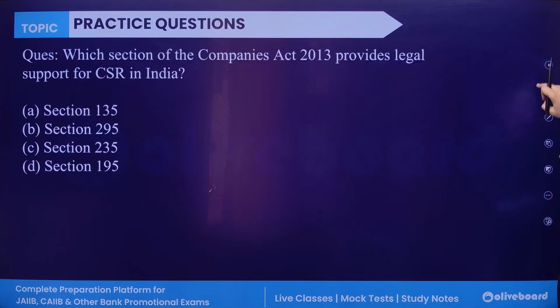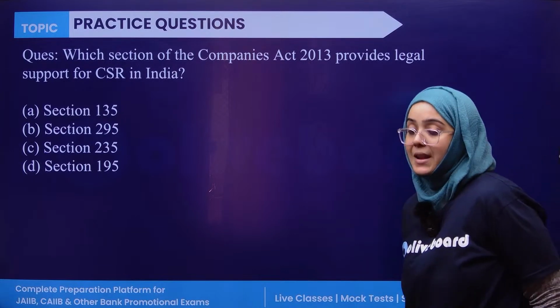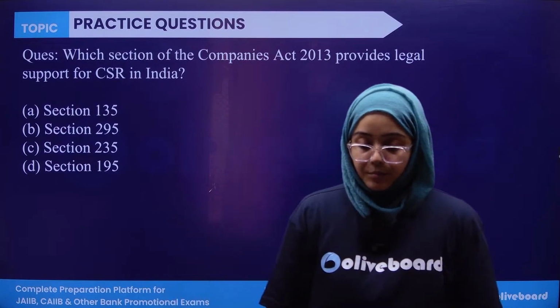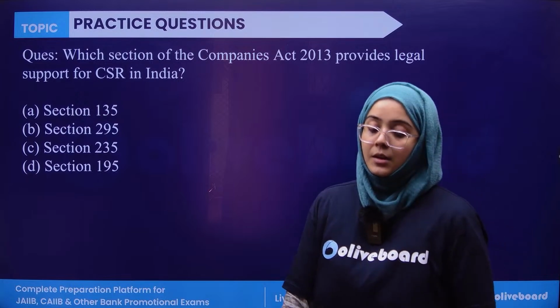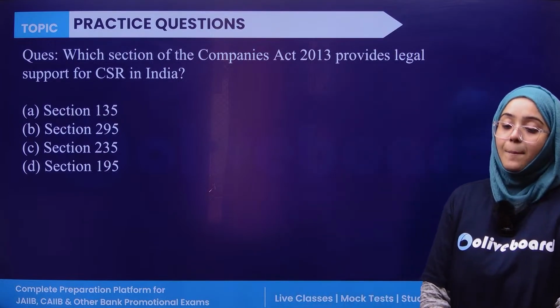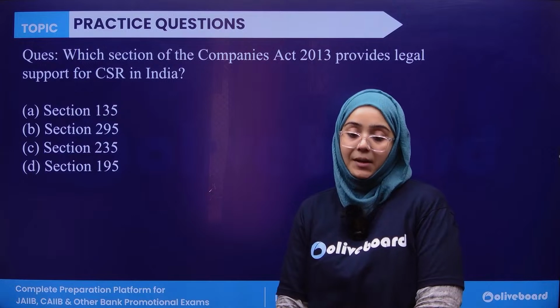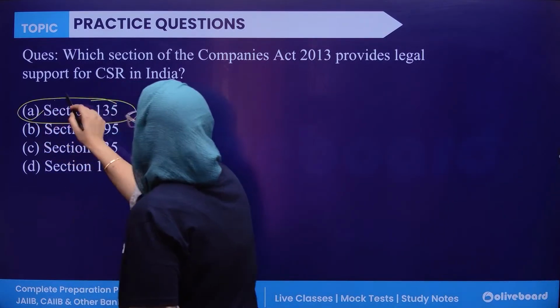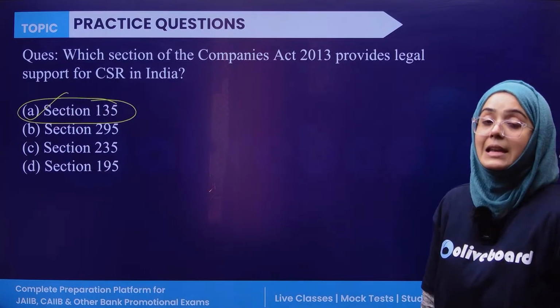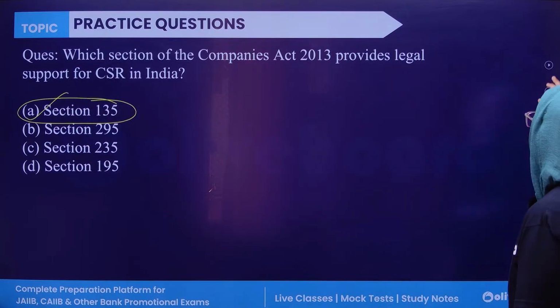Now let us discuss some practice questions regarding this chapter. First of all, which section of the Companies Act provides the legal support for corporate social responsibility? Anyone? So the correct answer is obviously section 135 of the Companies Act, which provides the legal support for corporate social responsibility.